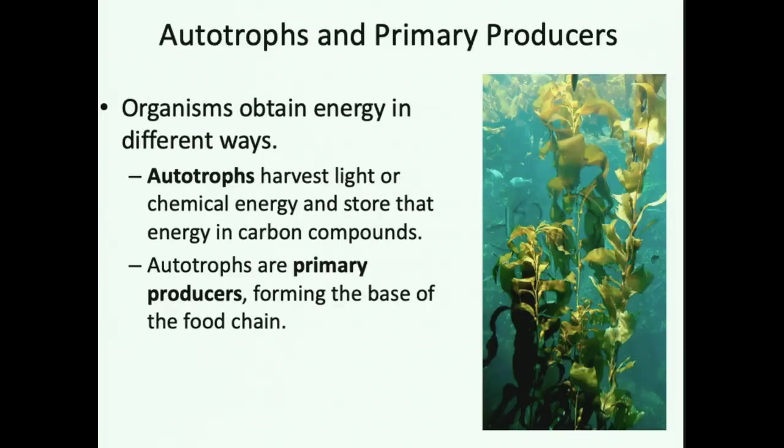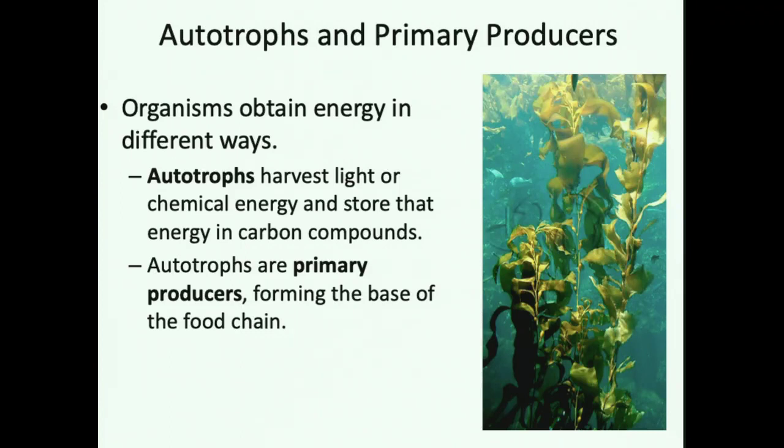So organisms need to get energy from somewhere. They can't just take it out of thin air. So they need to have a method of obtaining energy. And one of the ways that organisms can gain energy is by capturing solar energy and using it to combine together smaller carbon compounds into larger carbon compounds in the process of photosynthesis. These organisms are what we call autotrophs. So autotrophs are organisms that harvest light or chemical energy and store it as carbon compounds.